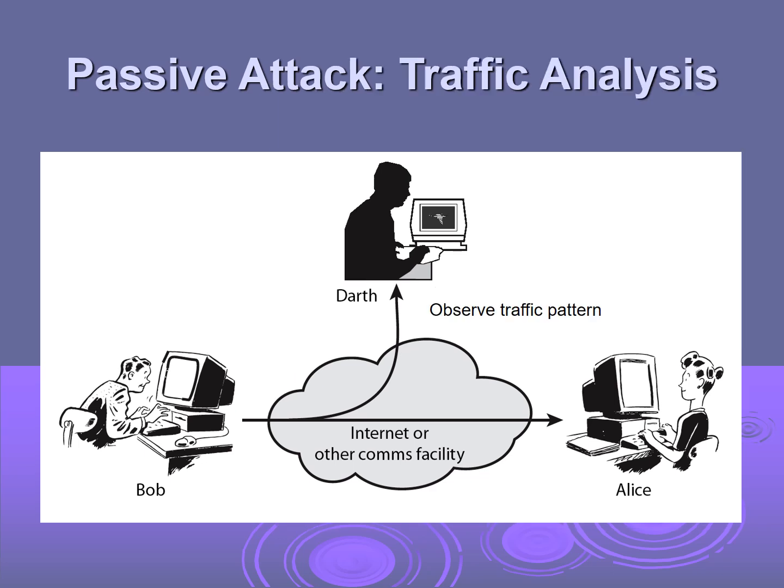The next kind of passive attack is traffic analysis. Here again Bob is the sender, Alice is the receiver, and Darth is the hacker. He just observes the traffic pattern. Bob sends some message to Alice through the internet or another communication facility, and Darth just observes the traffic pattern. Observing the traffic pattern, just doing some traffic analysis, is again a passive attack. He is not doing anything harmful with that, so it is a passive attack, and again a low impact attack.